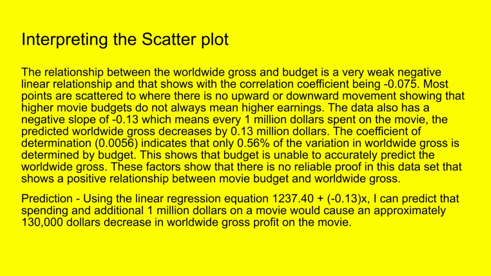These factors show that there is no reliable proof in this dataset of a positive relationship between movie budget and worldwide gross. Prediction. I predict that using the linear regression equation 1237.40 plus negative 0.13x, spending an additional $1 million on a movie would cause an approximately $130,000 decrease in worldwide gross profit on the movie.